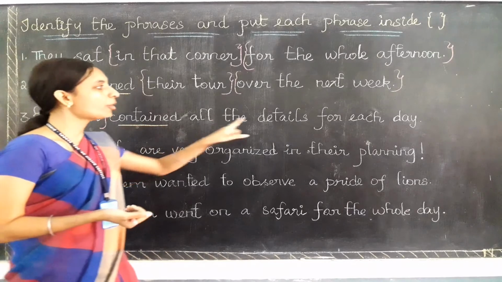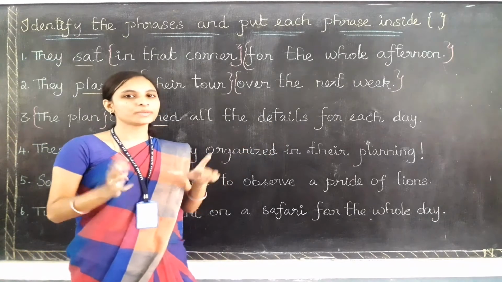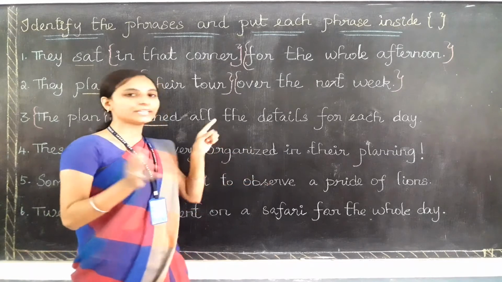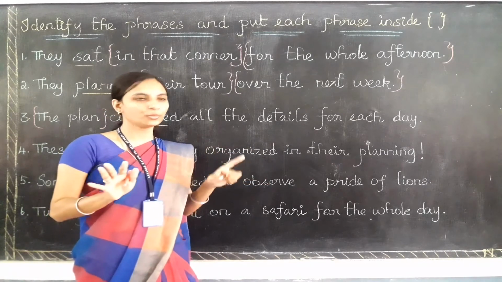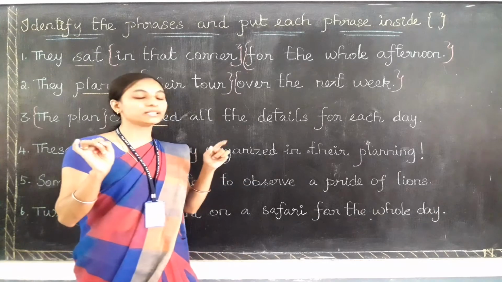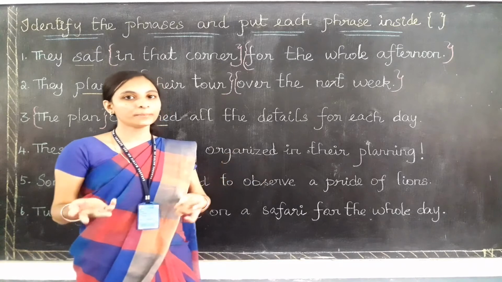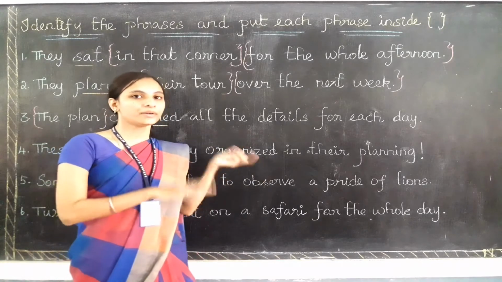And next, all the details. In all the details, can you find any subject? No. Can you find the verb? No. So if we don't find any subject or verb in a group of words, that represents a phrase only.